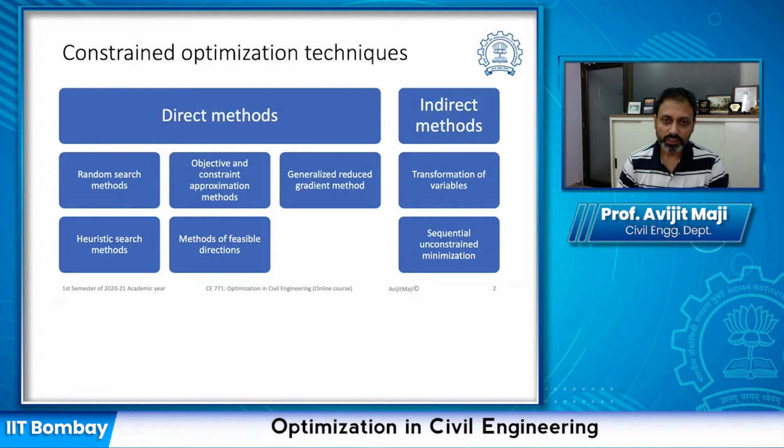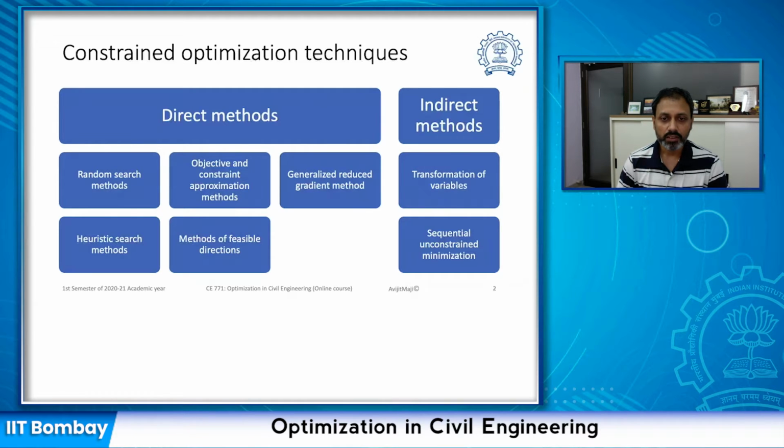And if you look into all these methods, you will realize that not a single method is applicable for all types of problems. You have to actually use and analyze to find out which optimization method suits the given